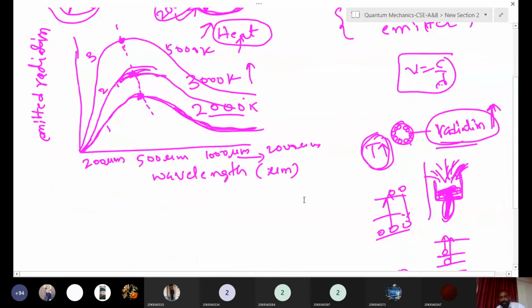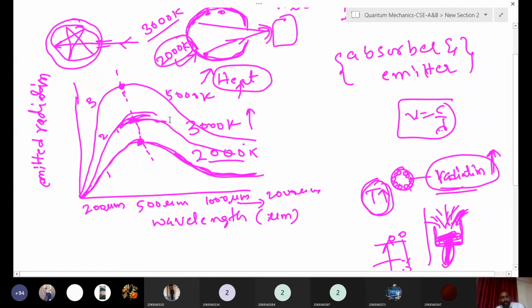After that, this radiation intensity slowly decreases. Similarly, if you increase the temperature, the peak intensity increases, and for different temperatures the intensity is different. Where we get the maximum peak means the maximum number of atoms have vibrated up to that temperature. After that the intensity slowly reduces because almost all atoms are excited and have emitted radiation. There are no atoms left to emit further radiation. That is why we get the maximum intensity at a particular wavelength.